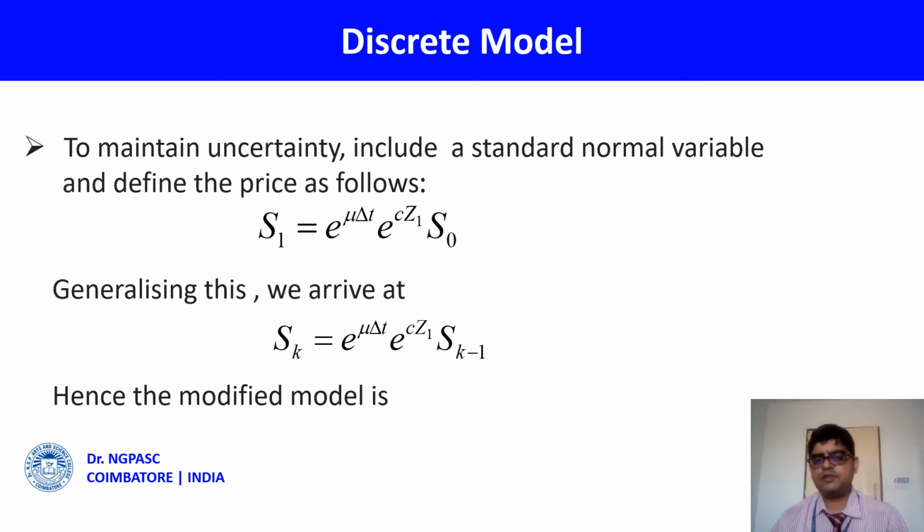To include the uncertainty, multiply by e^(c z_1). This does not give any effect on the solution, since z_1 is a standard normal random variable. Remember that. Again, continuing like the previous way, we will find the value of S_k.